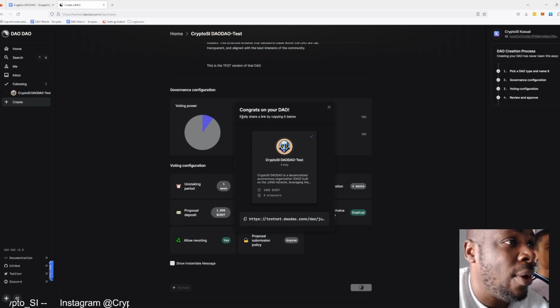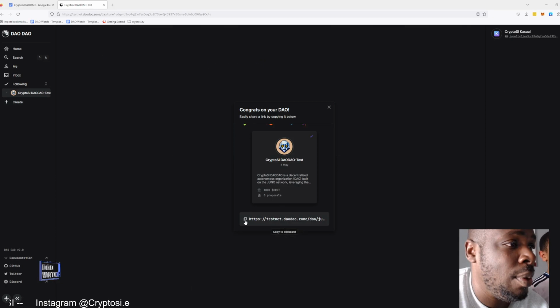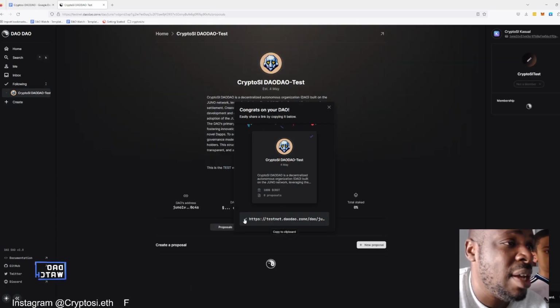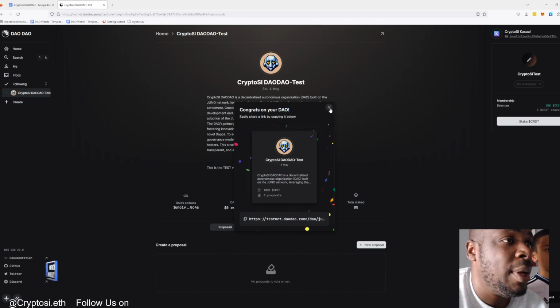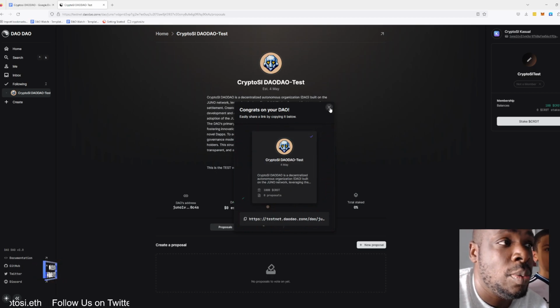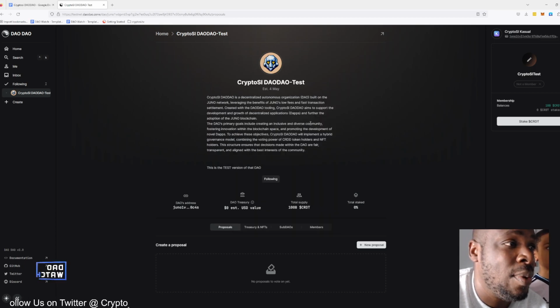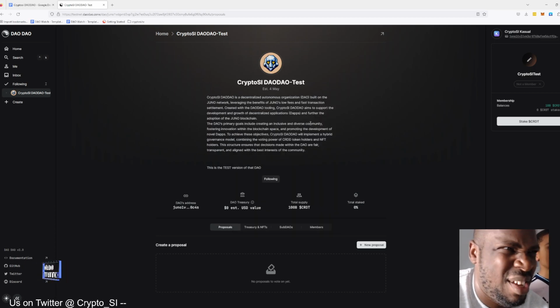Congratulations on your DAO. Easily share your link by copying it below. Okay, so we've created a DAO. Got a little ticker tape there. Good shot. There we go. Okay, so I guess that will conclude this part of how to create a DAO on DAO Testnet.